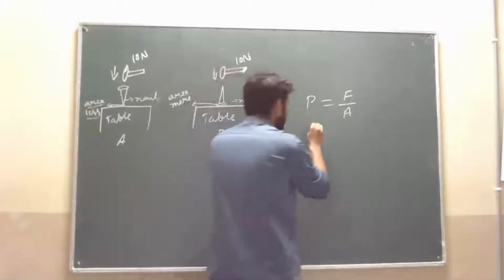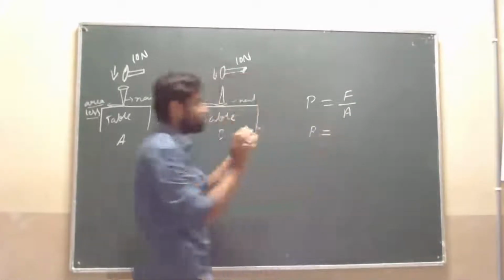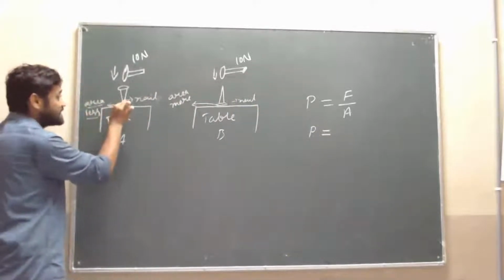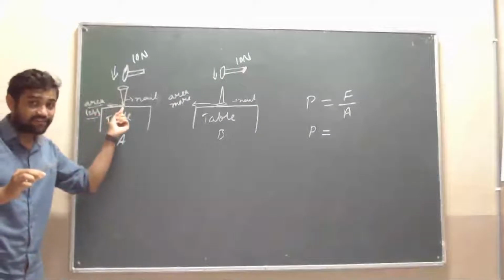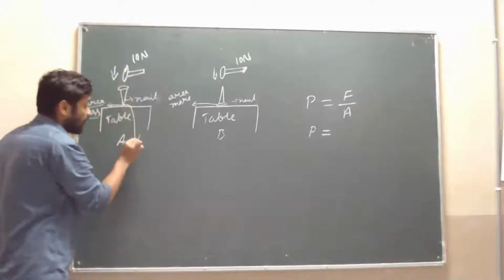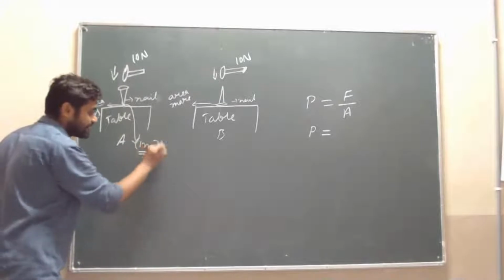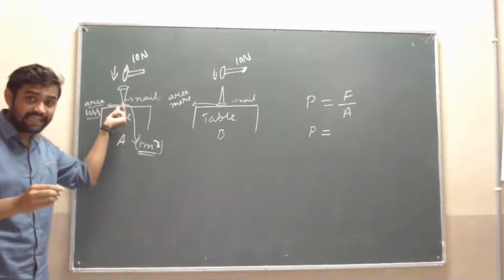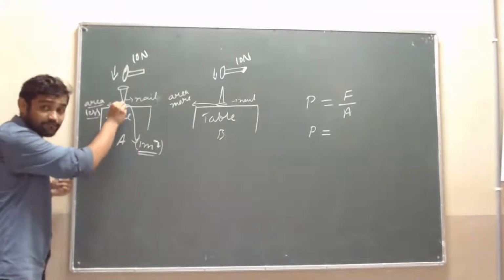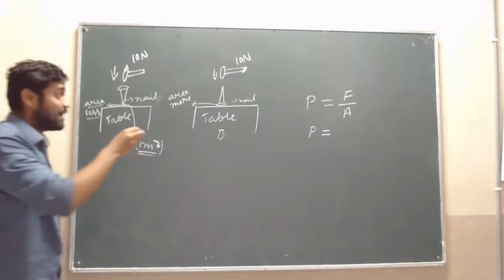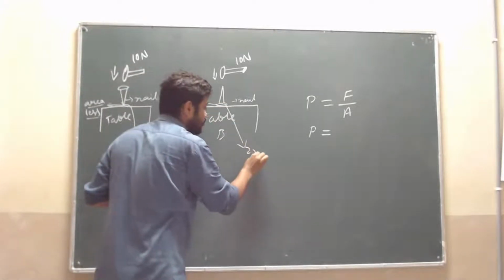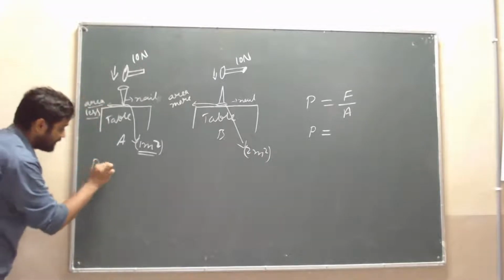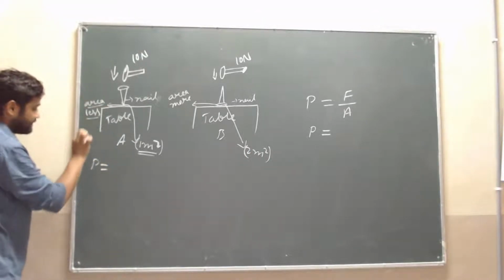See here, P is equal to F by A. Let me explain this example with some numbers. The area of this nail point, I will take as 1 meter square. Actually it is not 1 meter square in reality, but just for understanding purposes, I am taking the area of this nail at the bottom as 1 meter square, but the bottom of the other is 2 meter square. Okay, see here.